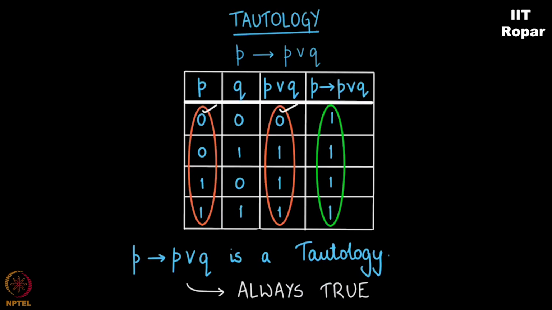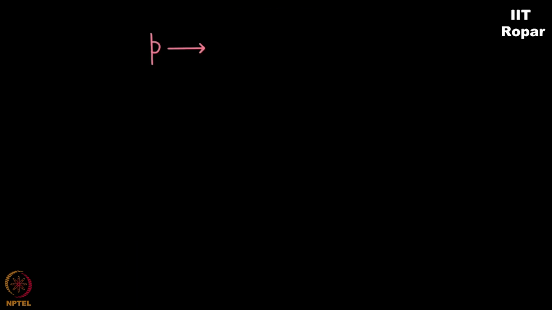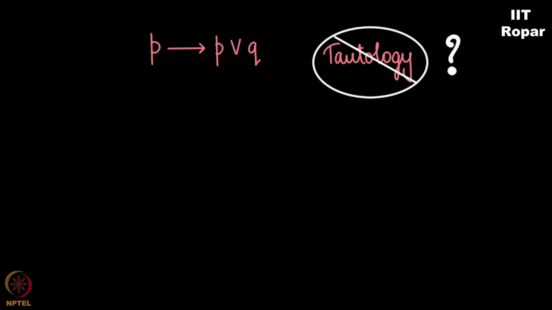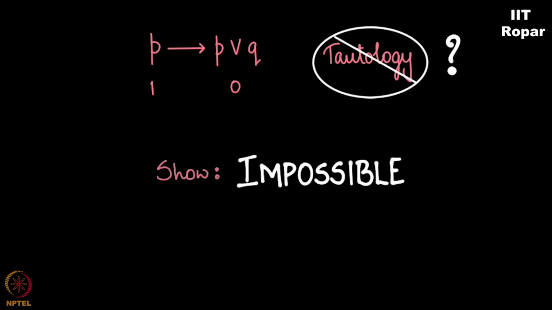So, do we really need to use this truth table to say that this is always true? Not really. P implies P or Q. Let me think about it. When is it not a tautology? When P ends up being 1 and P or Q ends up being 0. That's the only place where an implication can go false. If I can show that this is impossible, that P being 1 and this being 0 is impossible, obviously it's a tautology, isn't it? Think about it.